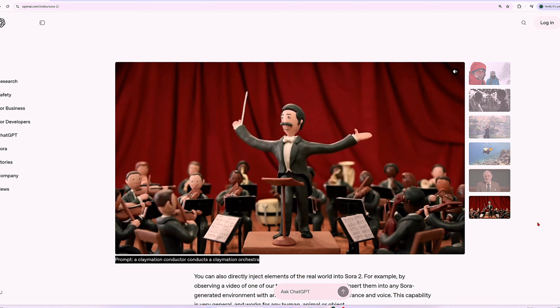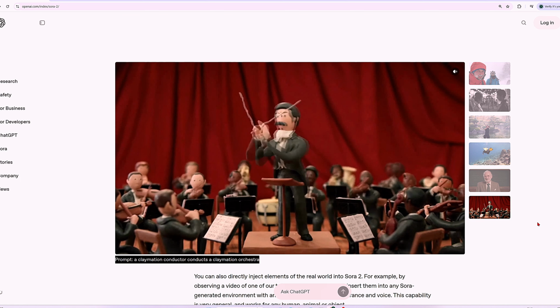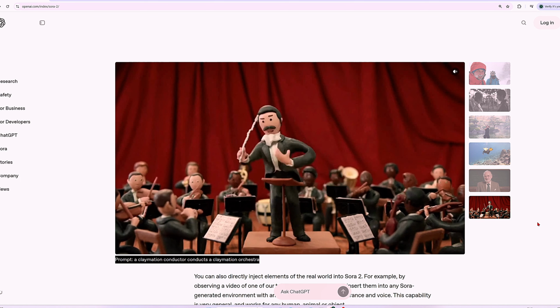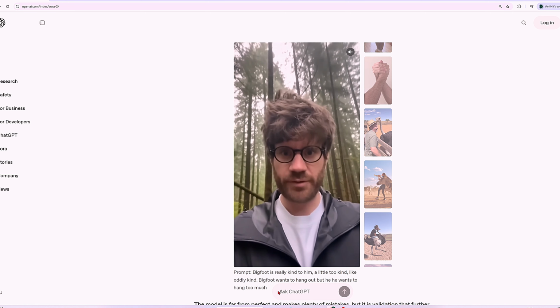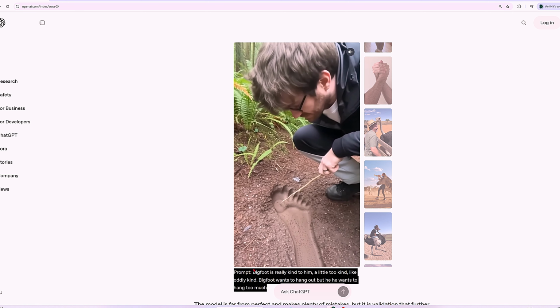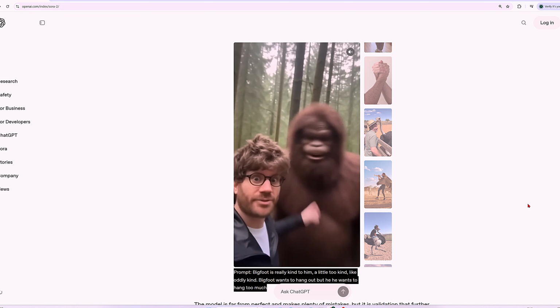And ready, begin! We're out here in the Pacific Northwest hunting for the legendary Bigfoot. The forest is perfect for hiding. I think I just found something. Look at the size of this print. Wait, did you see that? Something's moving over there. That's gotta be him. I'm going after it.